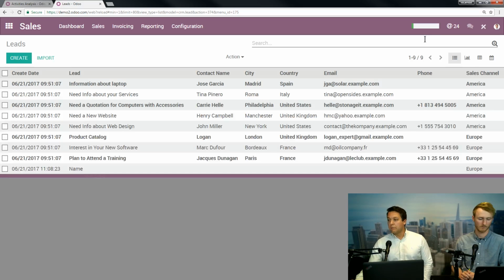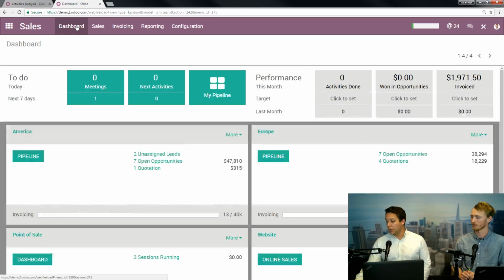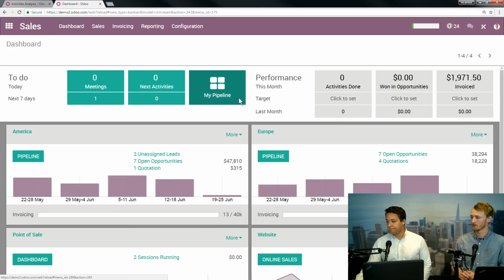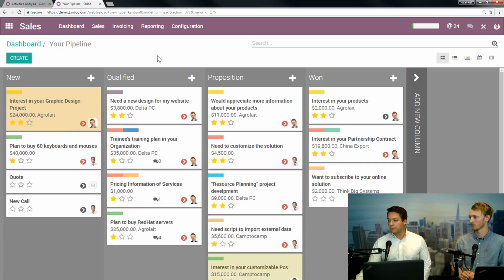So that's the 3 main ways that you're going to get opportunities into your pipeline. So if we go back to our dashboard, let's take a look at that pipeline. I'm going to go into my pipeline here, and you can see that this is my opportunities based on this filter, but let's take a look at everybody's. So what we're looking at is everybody in this organization's, all the different salespeople's, their opportunities and where they stand.